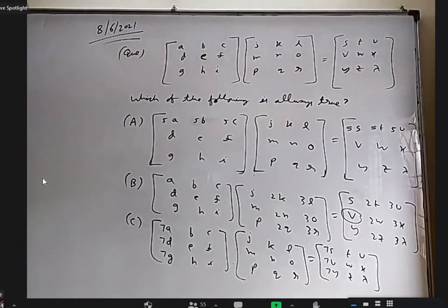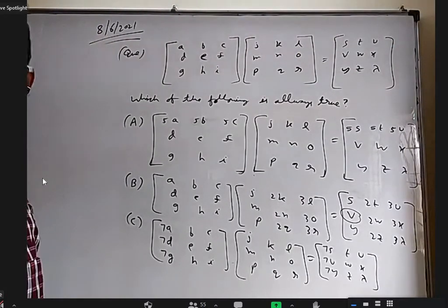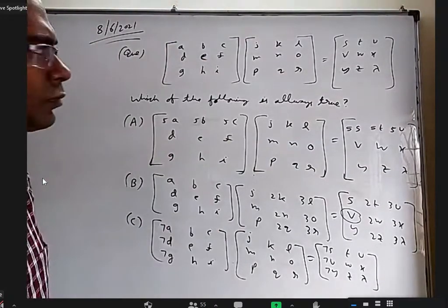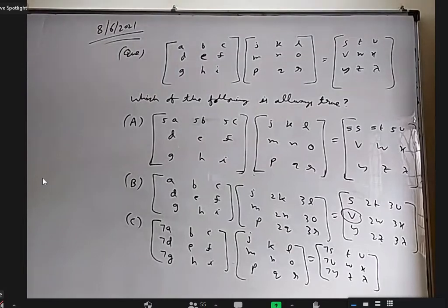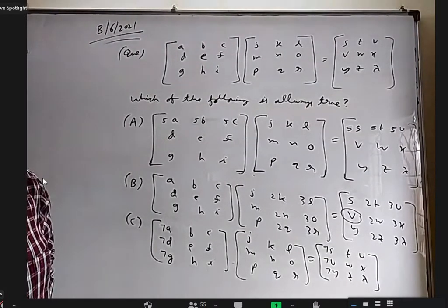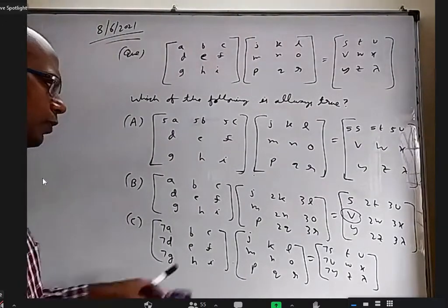Because like they gave in the first main condition, S is equal to AJ plus BM plus CP. Yes, correct. We cannot take this second option as correct answer. Yes, you are right. Okay.